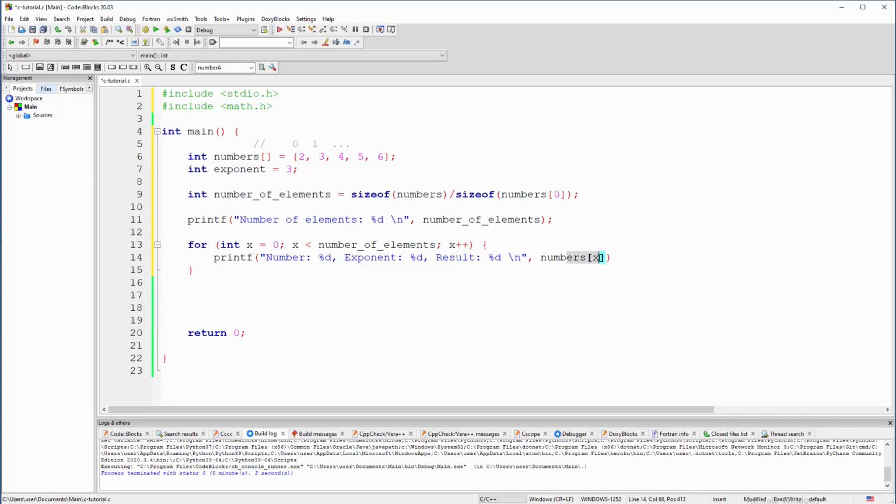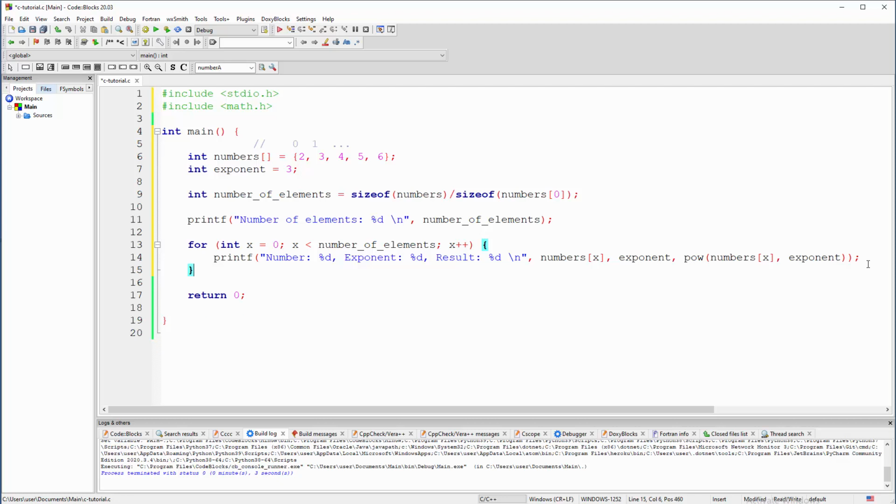Okay, this is basically element extraction. And now the exponent is hard coded. And now we are just going to call the pow function from math.h, and that function demands two things. The first parameter will be that element, real stuff, and the second parameter will be, of course, the exponent. And I think this will work.